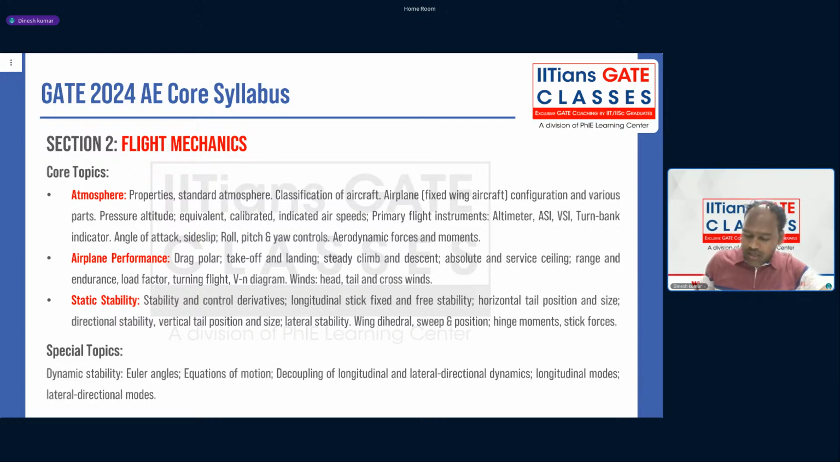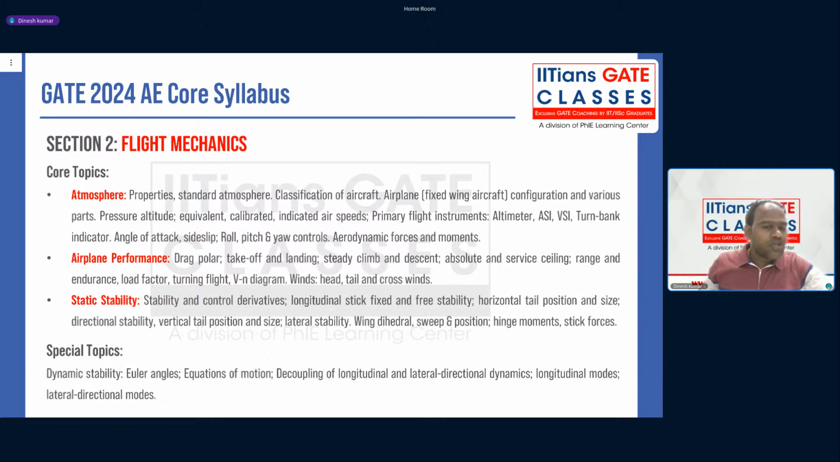Flight mechanics. And in flight mechanics, there are different topics. Majorly, atmosphere is one of the topics. Then airplane performance, or we call aircraft performance. And then last is static stability. And then there are special topics of dynamic stability.